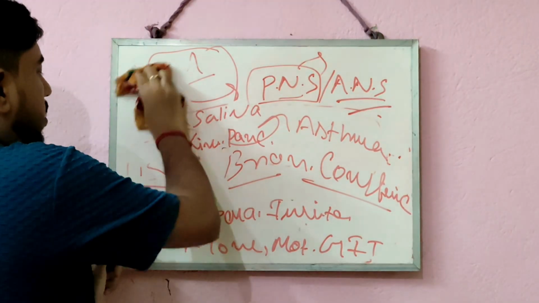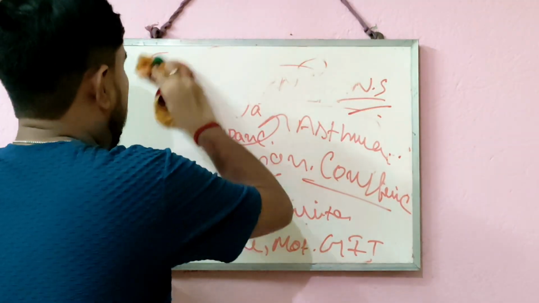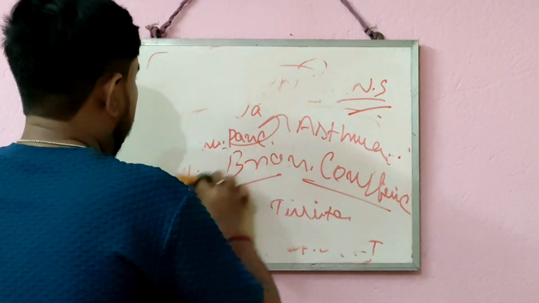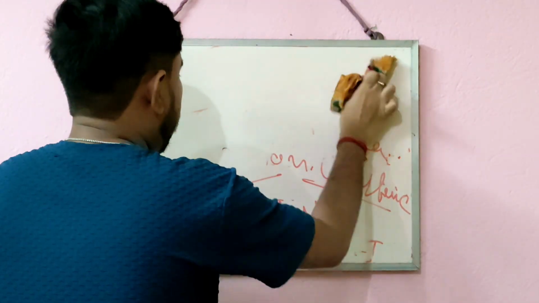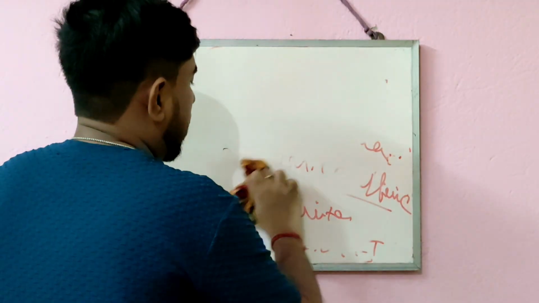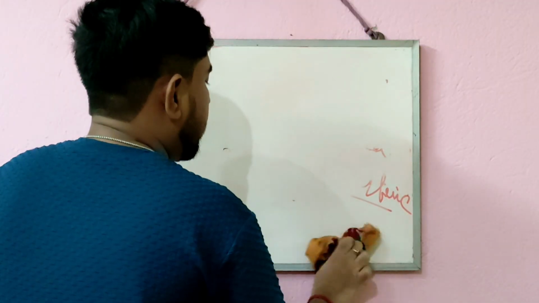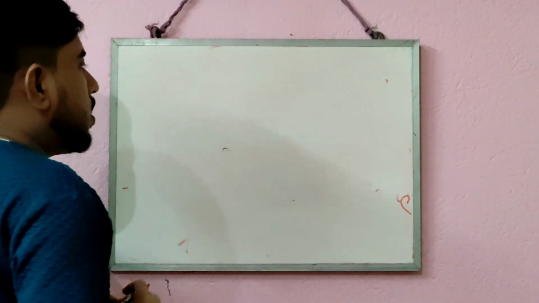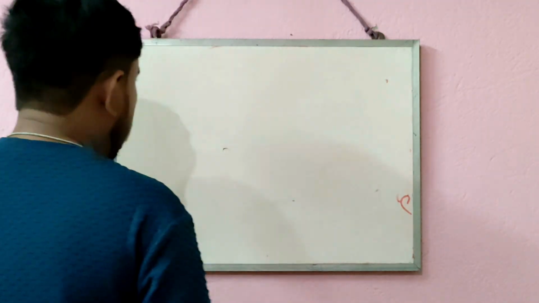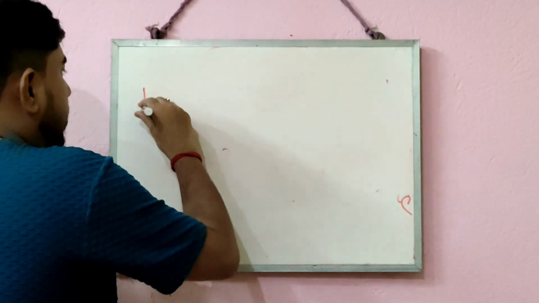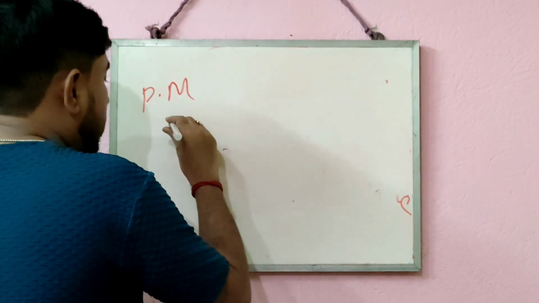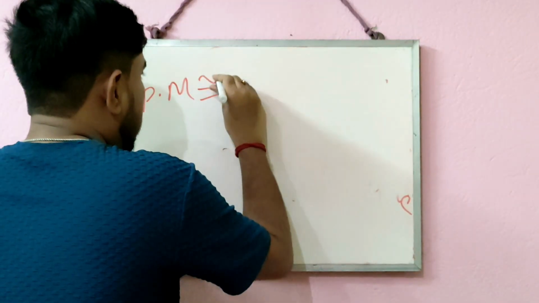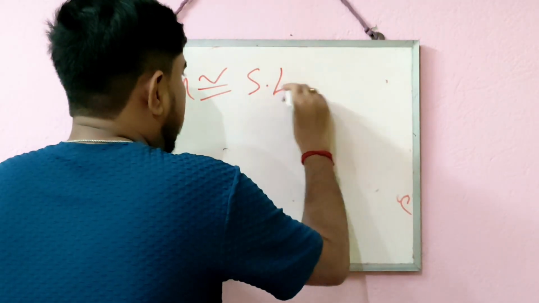Now we will discuss the different therapeutic usages of this kind of drugs, which are called parasympathomimetic drugs. But from the physiological action, you can relate that parasympathomimetic drugs' actions are almost equivalent to those of sympatholytic drugs.